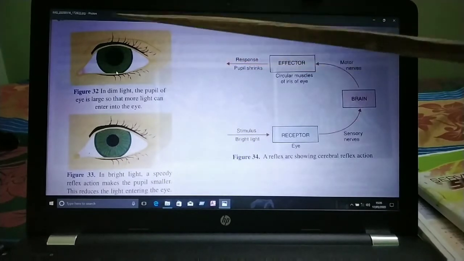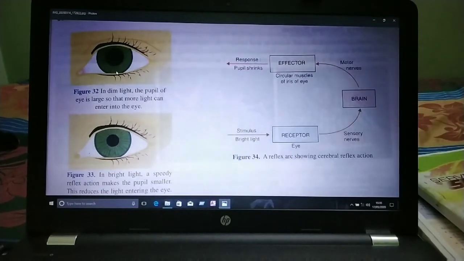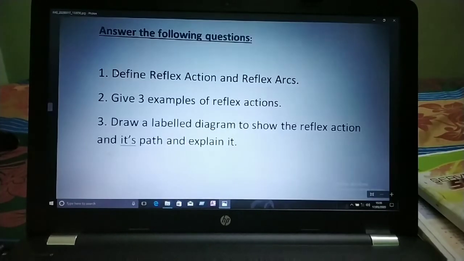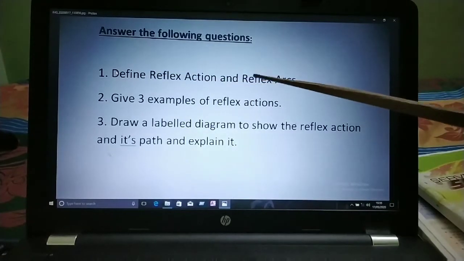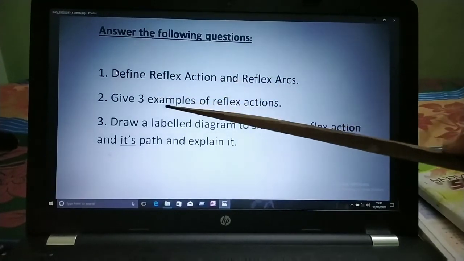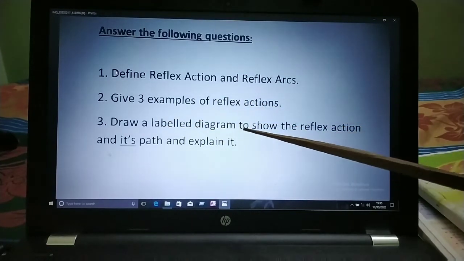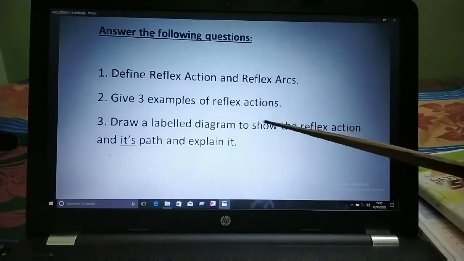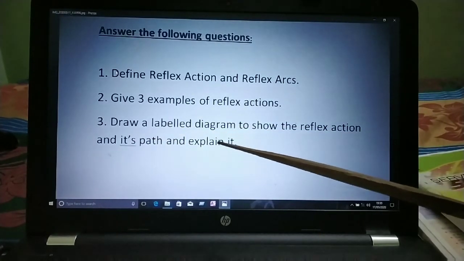So children, go through all these examples and paragraphs and try to answer these questions. Define reflex action and reflex arc. Give three examples of reflex actions. Draw a labelled diagram to show the reflex action and its path and explain it.